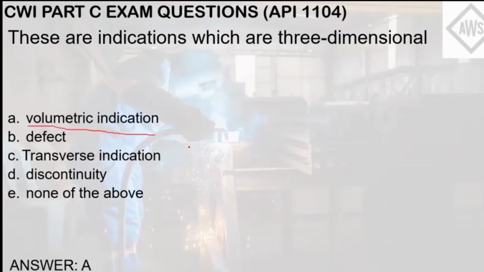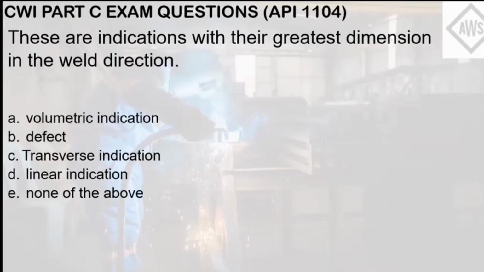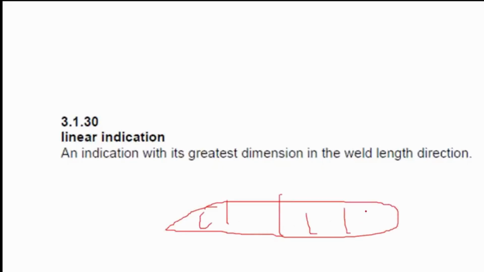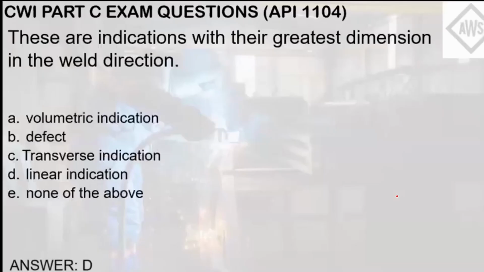Volumetric indications are those indications that are three-dimensional. For this question, these are indications with their greatest dimension in the weld direction. So letter A, volumetric indication. Letter B, defect. Letter C, transverse indication. Letter D, linear indication. Letter E, none of the above. So if the greatest indication in the weld is like this, in parallel with the direction of the weld, then it is called a linear indication. So the answer here is letter D.